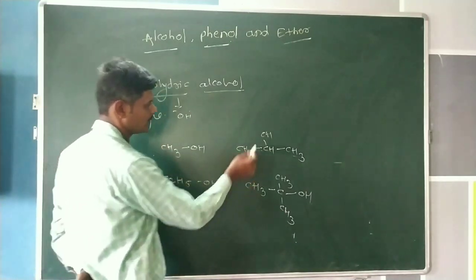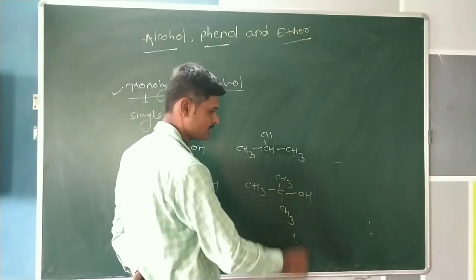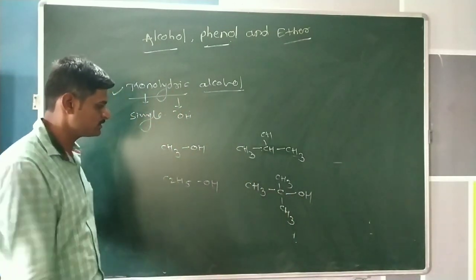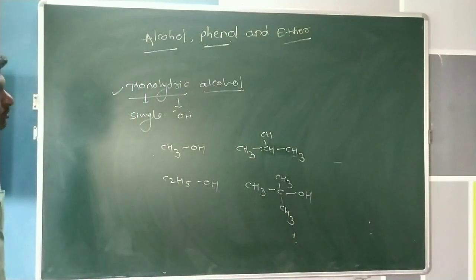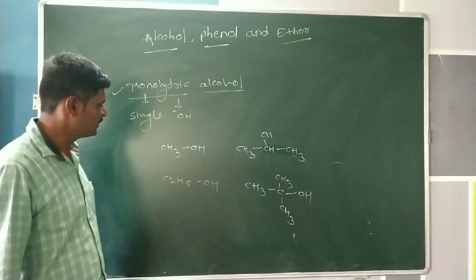In each example, only one hydroxy group is present. Therefore, all these examples are included in monohydric alcohol.